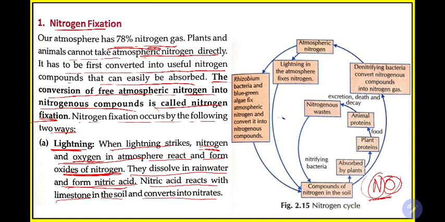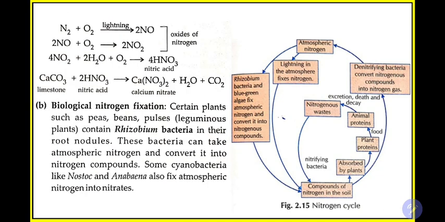Oxides of nitrogen dissolve in rainwater and form nitric acid, because during the rain process thunder and lightning are there. So this compound will mix with the rainwater and form nitric acid. Then this nitric acid will fall from the sky into the soil. In soil we know there is limestone. This acid will react with the limestone and convert it into nitrates. This is one process of how nitrogen is converted to nitrates.